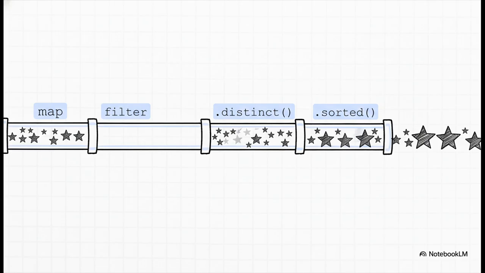We can just keep adding more steps to our assembly line. What if our list of squared numbers might have some duplicates? No problem, just tack on .distinct. Want them all sorted nice and neat? Add .sorted. Do you see what's happening? We're building this really complex data pipeline, but the code is still clean and super easy to read.